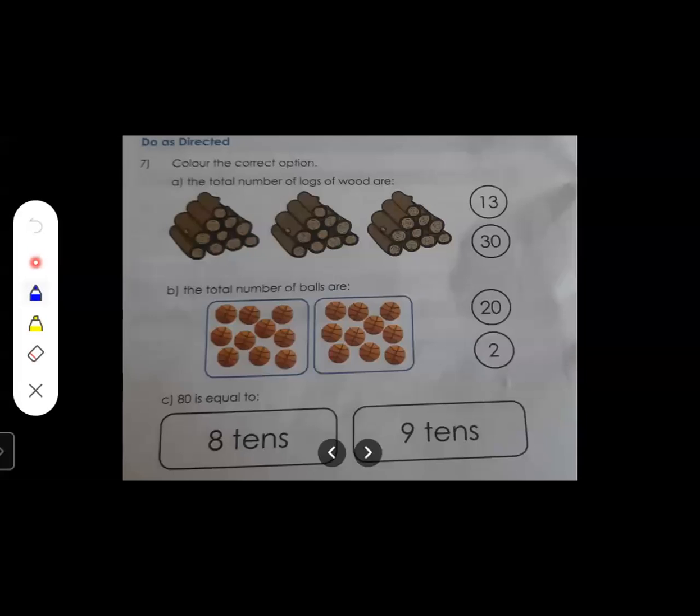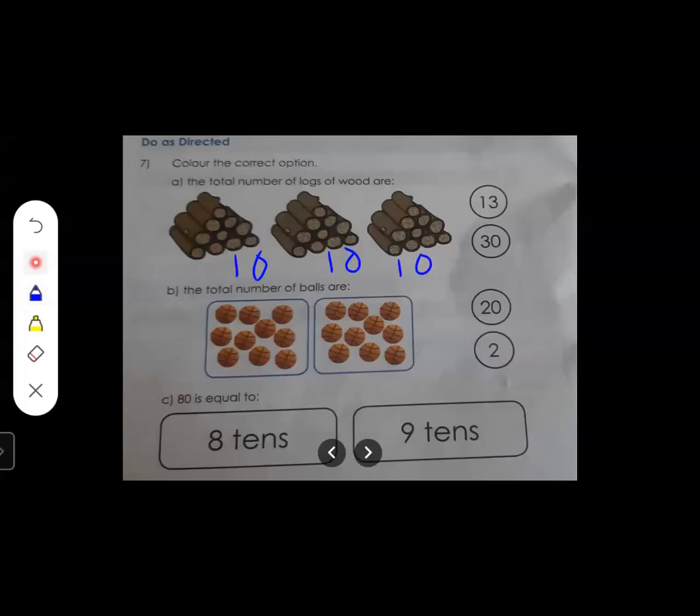So here 10. Next over here also it is given in three groups, right? 1, 2, 3, 4, 5, 6, 7, 8, 9, 10. Here also it is given 10. So 10, I'm writing. Next one. 1, 2, 3, 4, 5, 6, 7, 8, 9, 10. Again here there are 10. So I'm writing 10 over here.